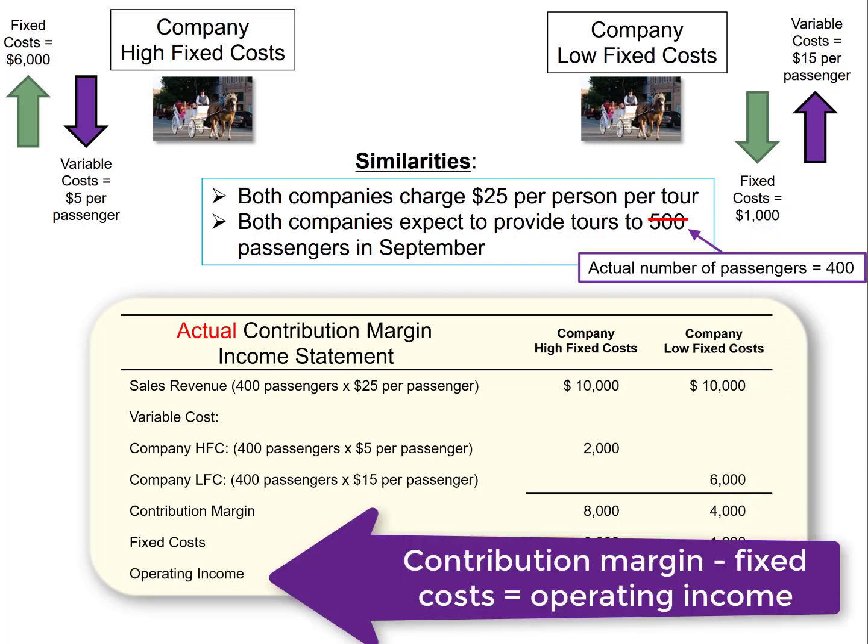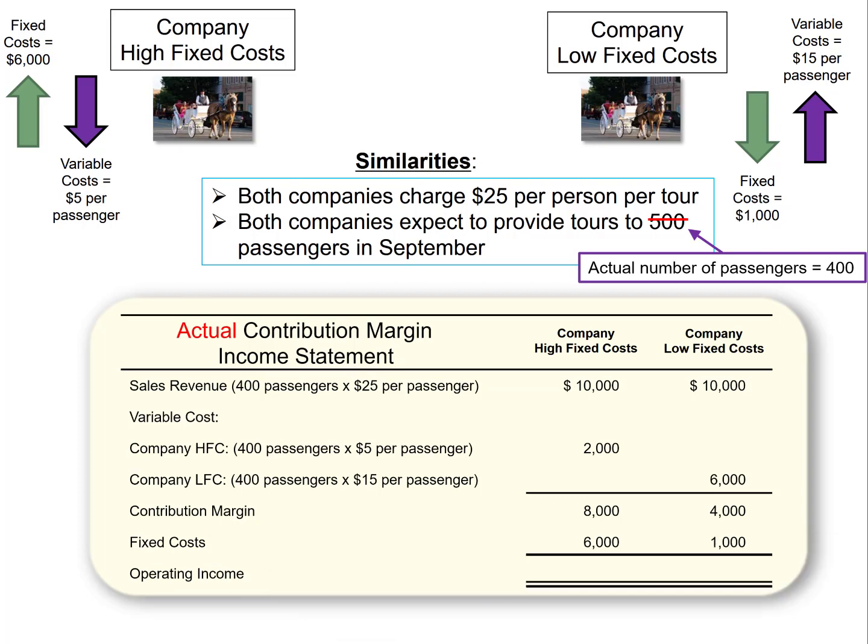Lastly, we have operating income, which is contribution margin minus fixed costs. Doing the math, we only get $2,000 of operating income for the company with high fixed costs and $3,000 of operating income for the company with low fixed costs. So on the next slide, we'll compare the expected outcome to the actual outcome.